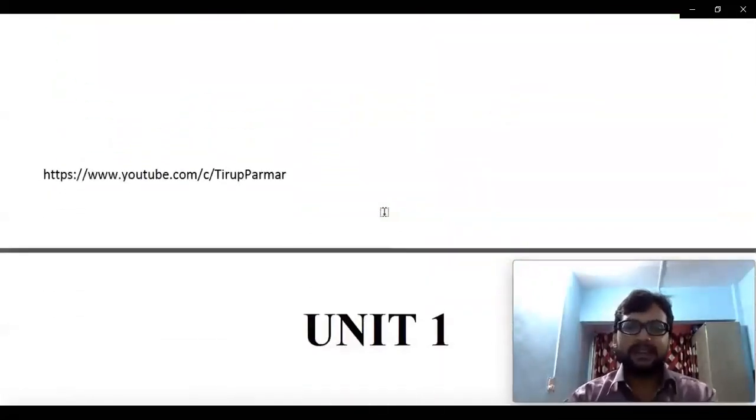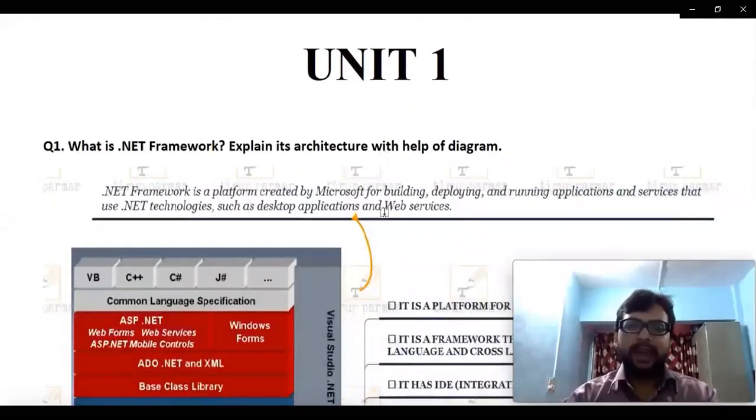Now this is our Unit 1 and this is question 1. Remember one thing, I'm not writing any year here because it is very time consuming to scan all those papers and check how many times this question is repeated. So remember, whatever question I'm adding in these notes, all those questions are very important with respect to our final exam. You are not supposed to skip any single question. All these questions are very important.